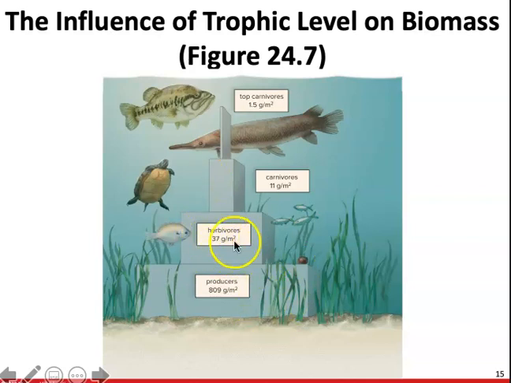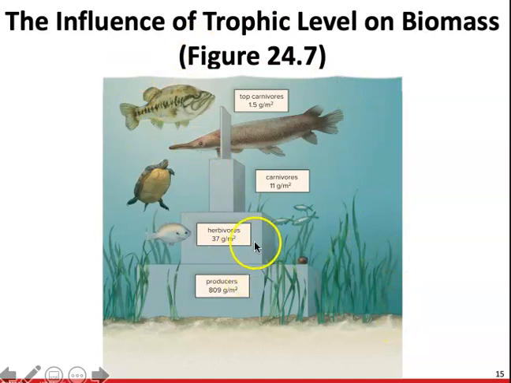So here is where we're going to find our primary consumers. Primary consumers would be things like herbivores, omnivores, because omnivores can feed on multiple trophic levels, or our decomposers. Our decomposers cannot produce their own food, but they can break down those plants. They can break down those dead leaves when all those leaves start to fall down and rot. Those are going to be eaten by the detritivores.